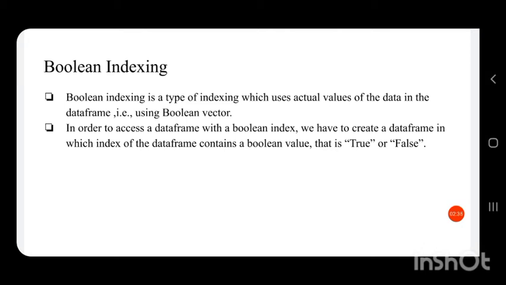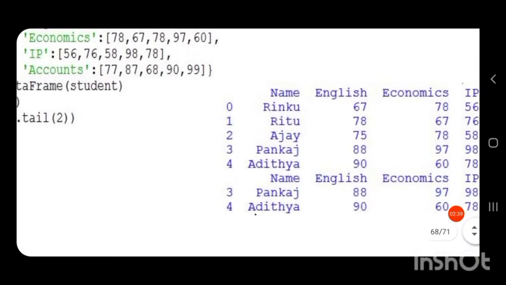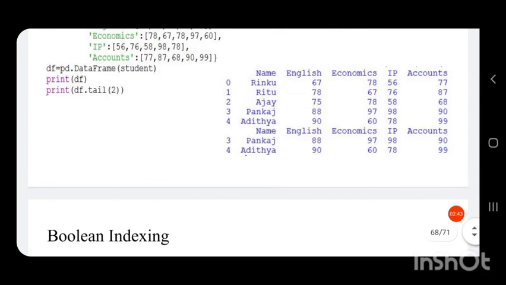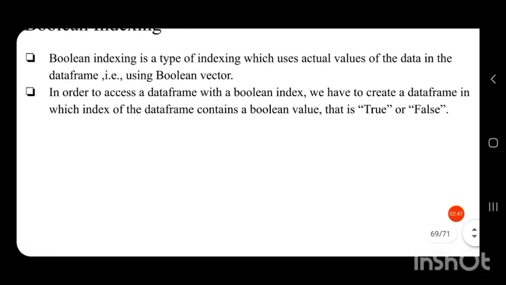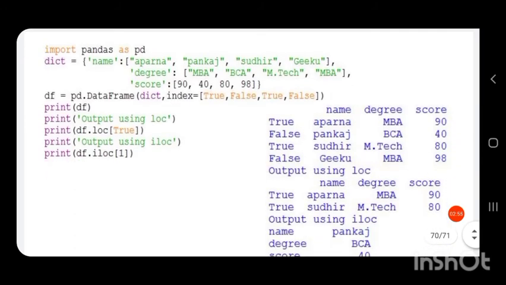We have seen in previous programs that the index of the data frame is either numbers or names or characters. Likewise, we can set the index with a Boolean value, that is true or false.